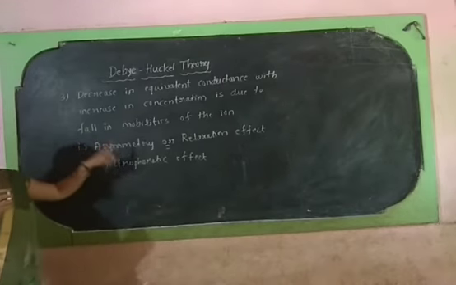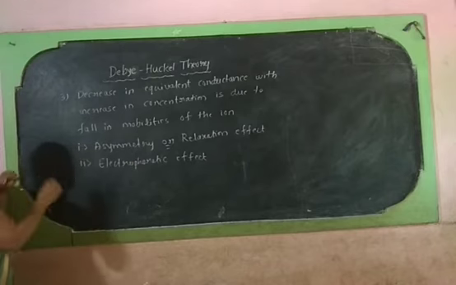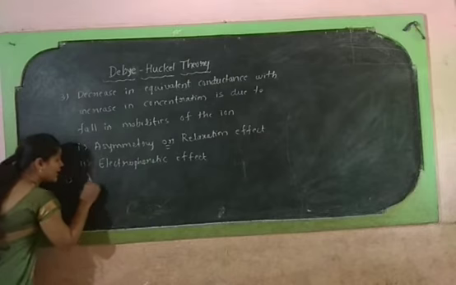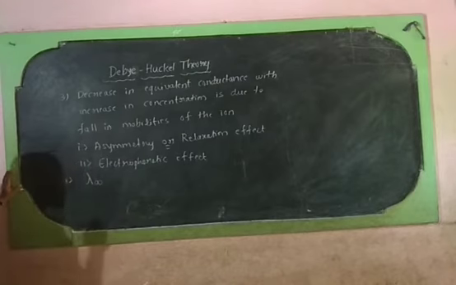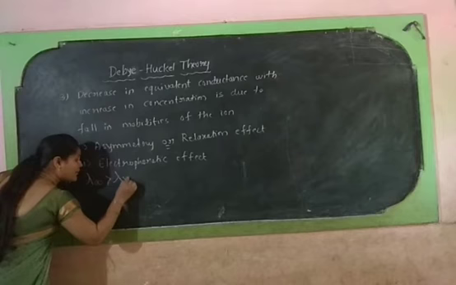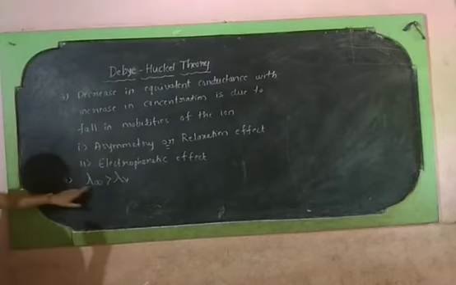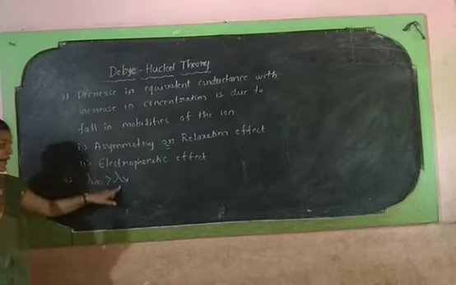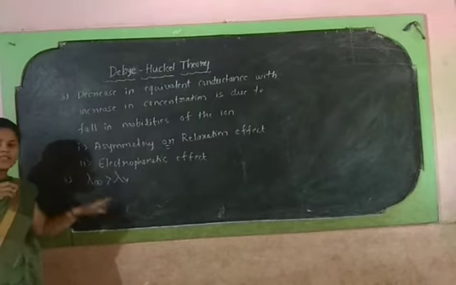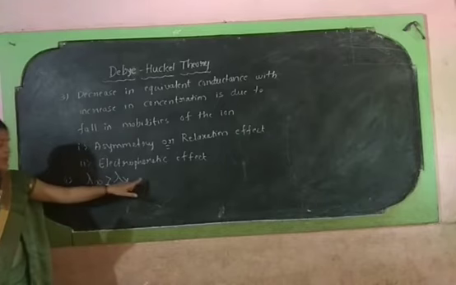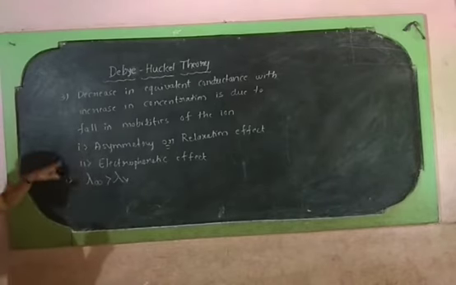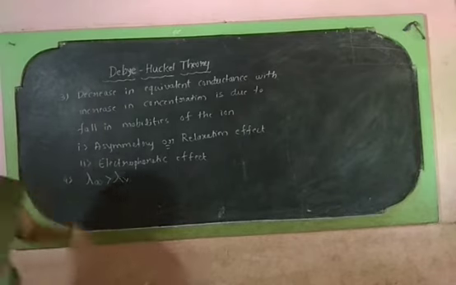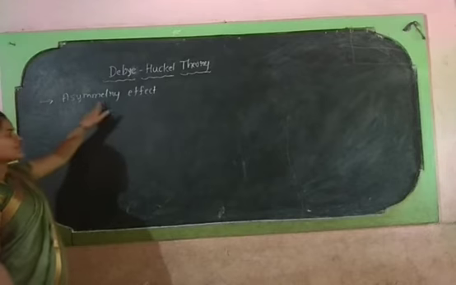And along with this, one more point is also there. Even after complete dilution, the lambda infinity value is always greater than the lambda v value. Here, lambda infinity is nothing but the equivalent conductance at infinite dilution, and lambda v is the equivalent conductance at volume v. This is also explained by these two effects only. Here we will study these two effects one by one. Now we will see what the asymmetry effect is.